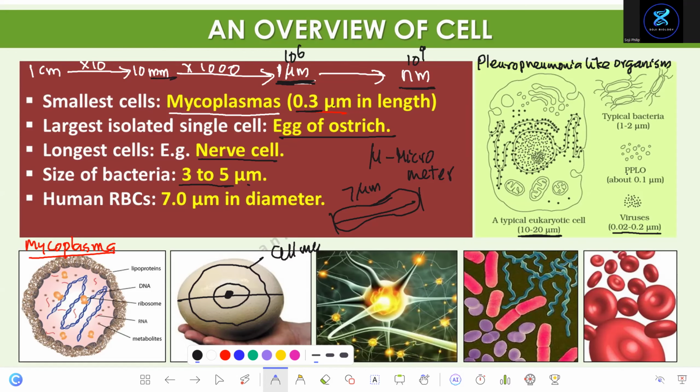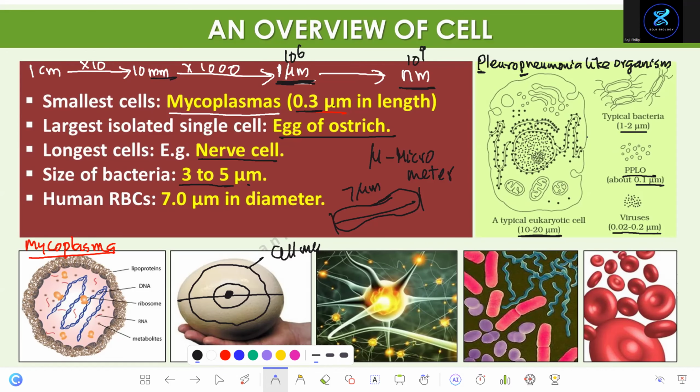Okay, you can use PPLO, but that's what it says. It's almost the same as a mycoplasma, right? And that's like 0.1 micrometer. And typical bacteria is 1.